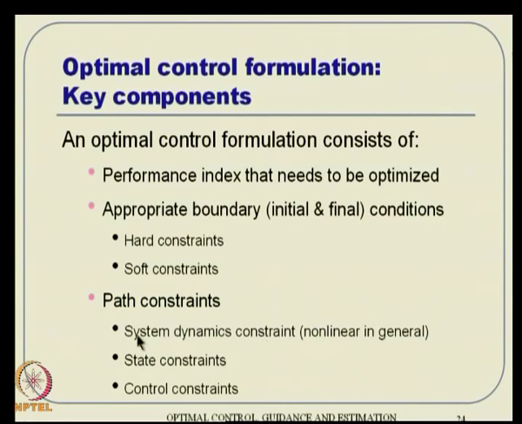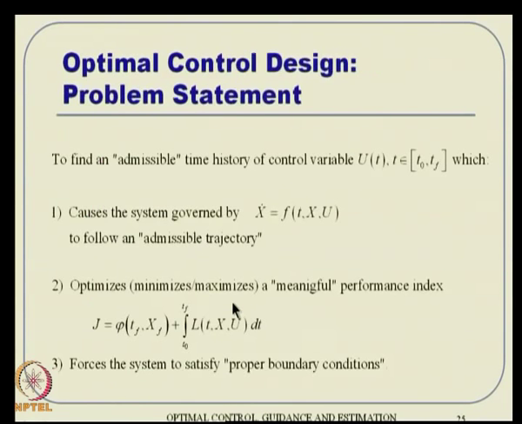Then there are path constraints, and as I told, first thing first is the system dynamic constraint. Every system has its own dynamic equation, and that is accounted for explicitly as a set of path constraints, and they can be nonlinear in general. Then there are state constraints and control constraints, and as I told some time before, they can be inequality constraints. So, all these things can be incorporated as part of the problem formulation itself.